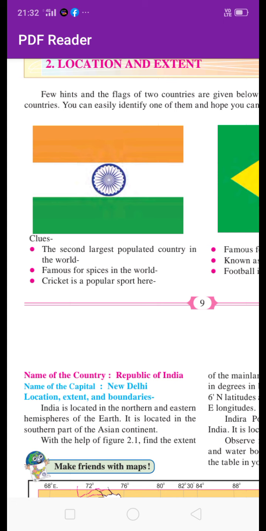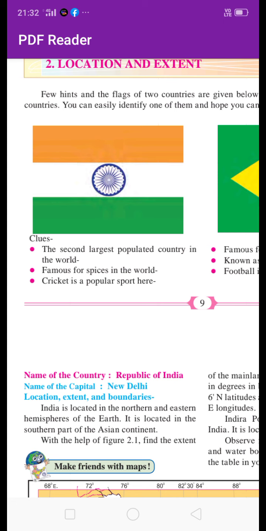There are many objective type questions also, for example answer in one sentence or name the following, questions of this type. And also there are short note and answer in detail questions. Answer in detail also, and some questions are related to name the following or answer in one sentence.